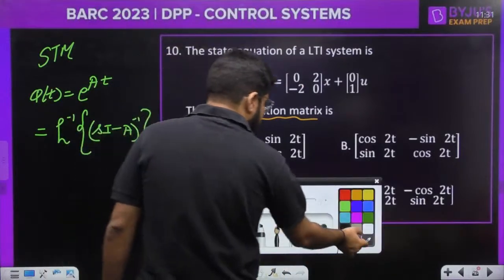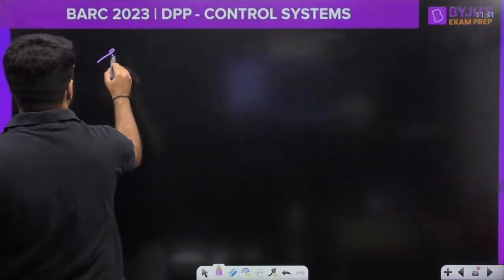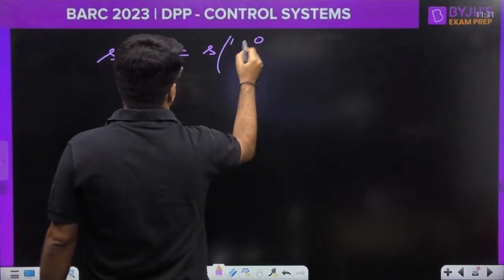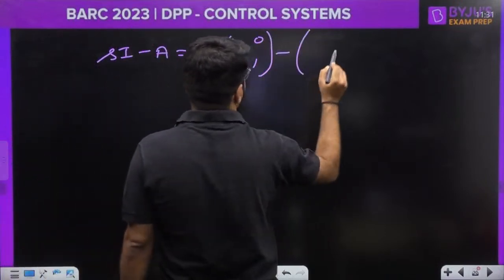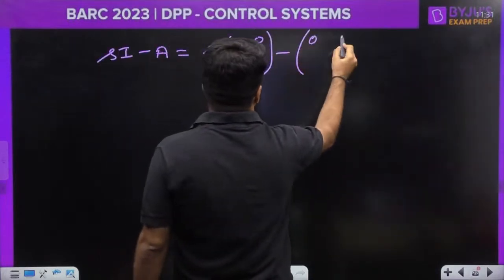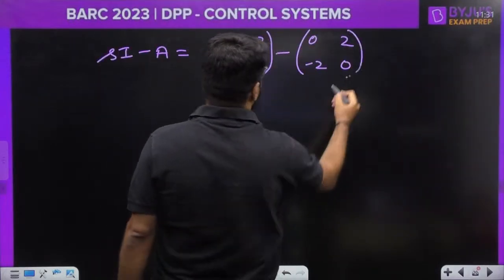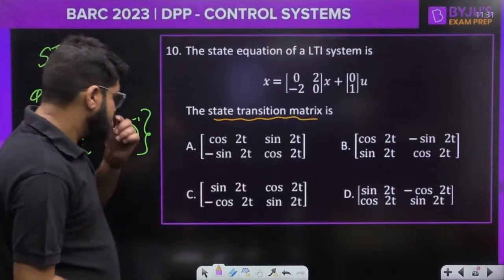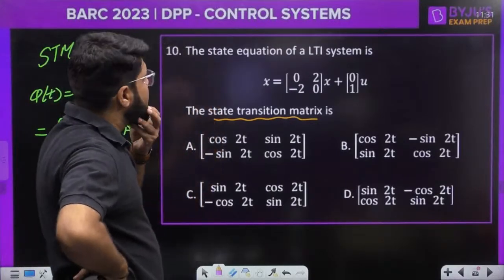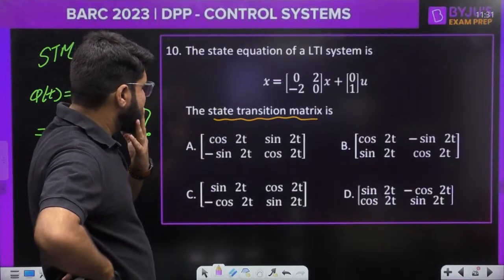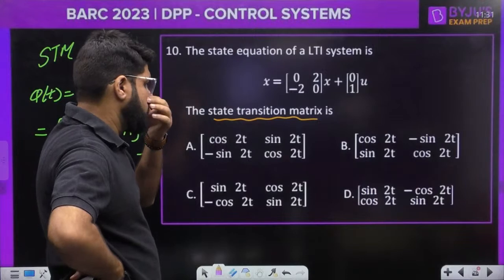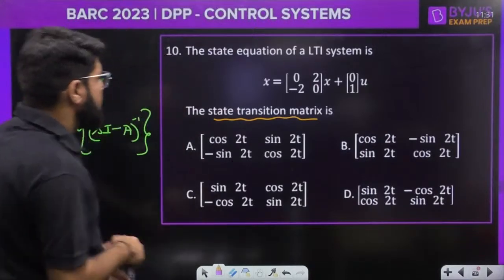Okay, so what is that sI minus A calculation? Let us start that. sI minus A, minus the A matrix 0 2 minus 2 0.